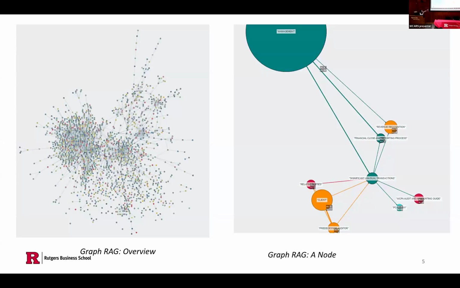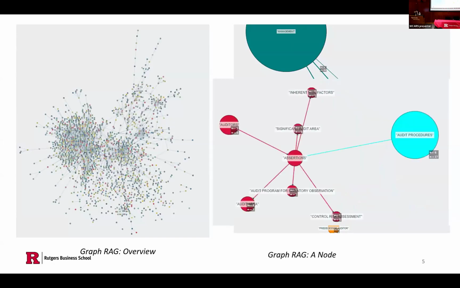I just randomly zoom in on one of these nodes. So in the picture, you can see we have a lot of nodes, and in each node we have a keyword, and we have the lines between the nodes, and they have different colors. If they are in the same color, that means the nodes are in the same community. Let's take a further step in here.